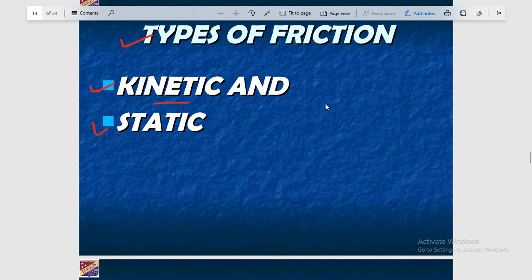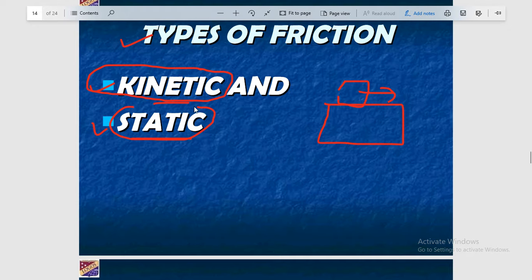Kinetic means when one object is moving on the surface of the other object, and when it is at rest, that is known as static friction. The term kinetic is used for motion and the other one is used for rest. By using these terms you can understand.